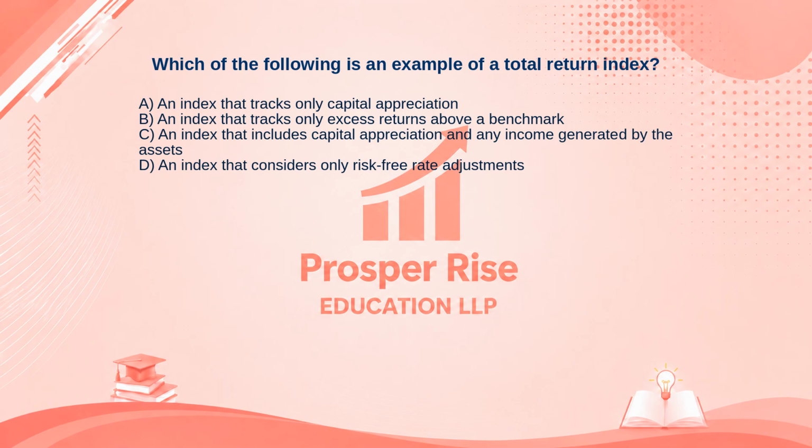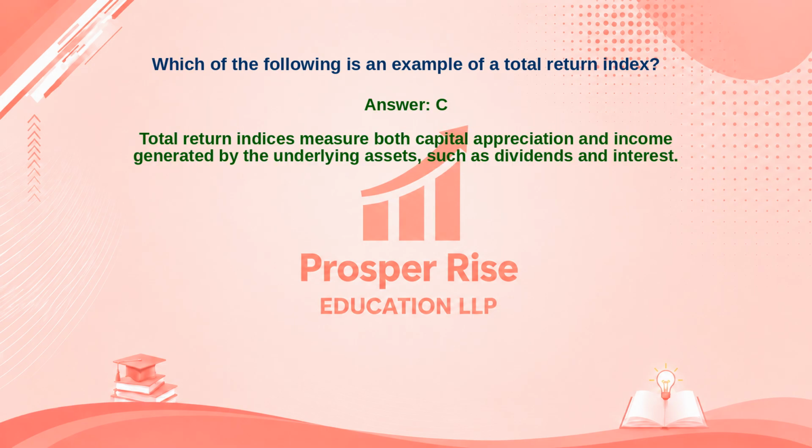Take a moment to pause the video and decide. The correct answer is option C. Let's see why. Total return indices measure both capital appreciation and income generated by the underlying assets, such as dividends and interest.